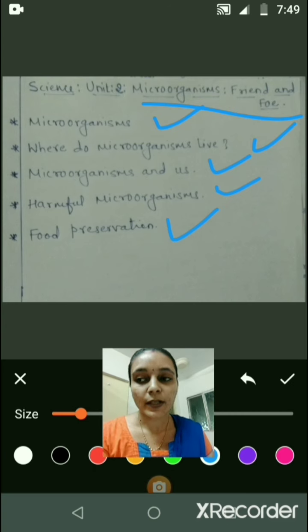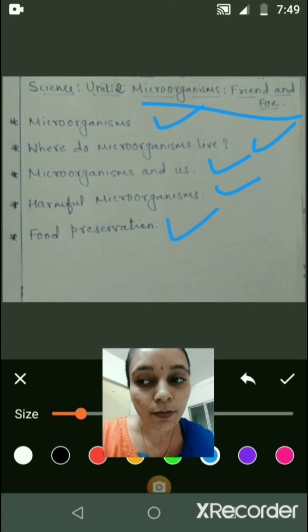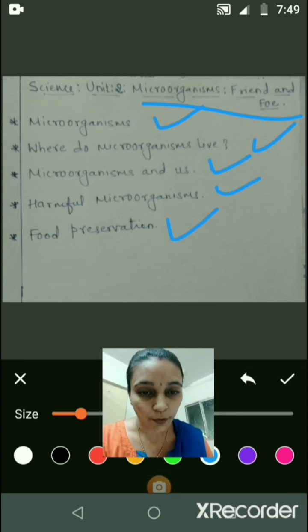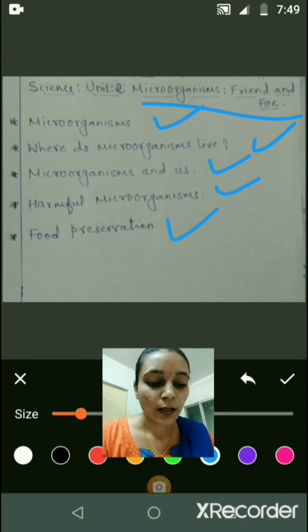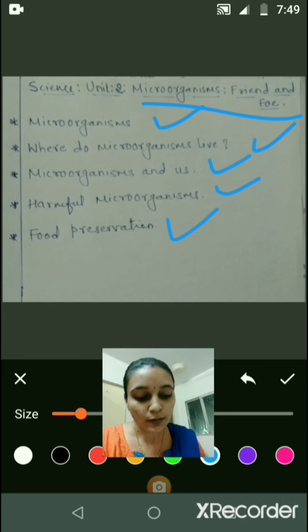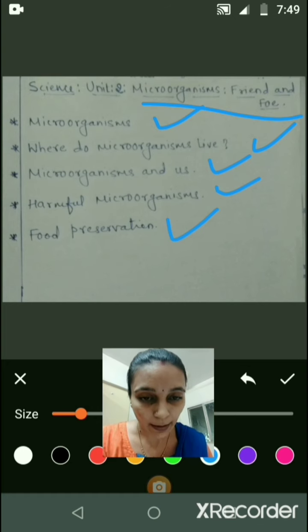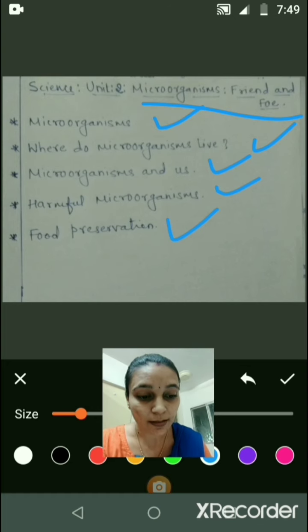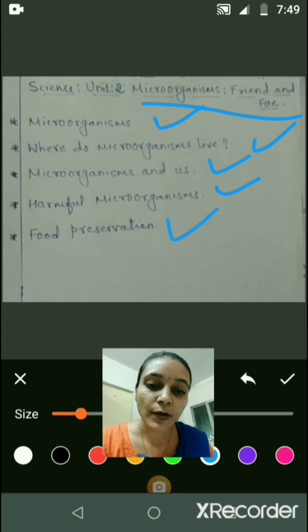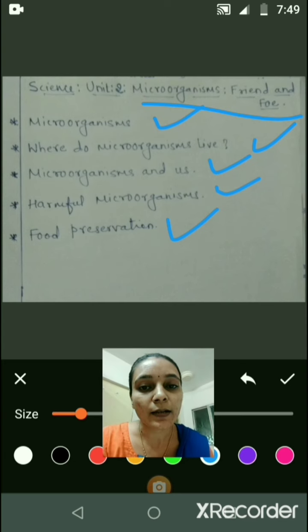Some heat and cold treatments are also used to preserve food. These days dry fruits and even vegetables are also sold in sealed airtight packets to prevent them from the attack of the microorganisms. So in this way microorganisms are beneficial as well as harmful to us.